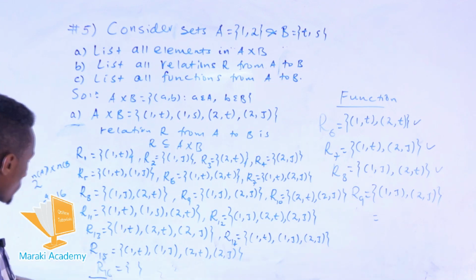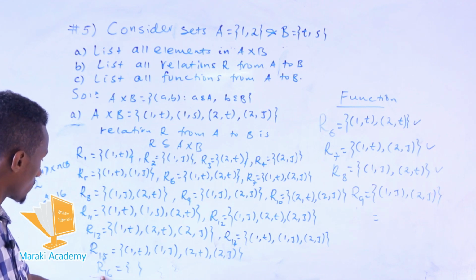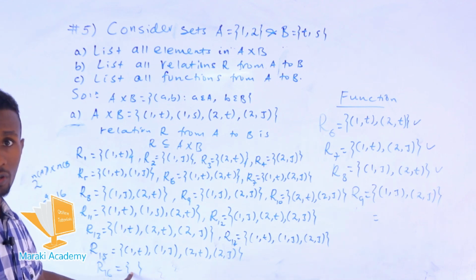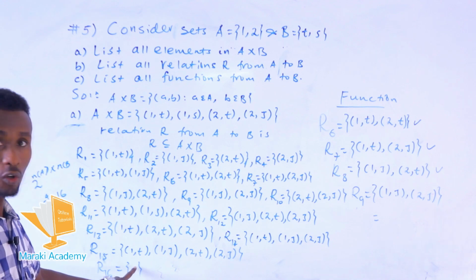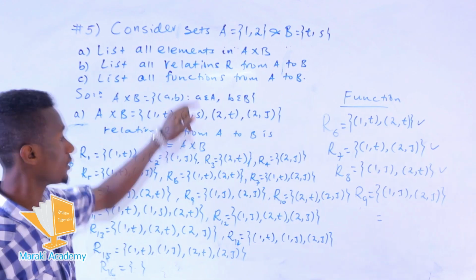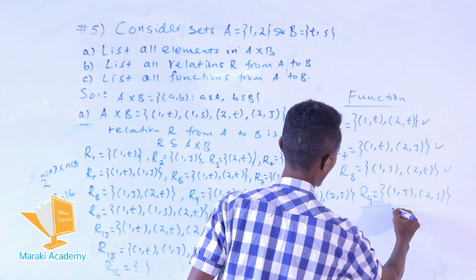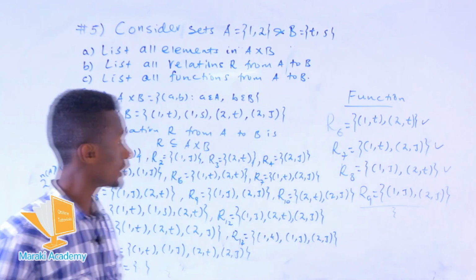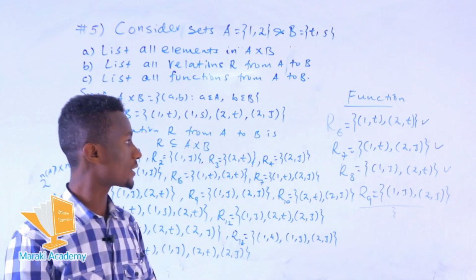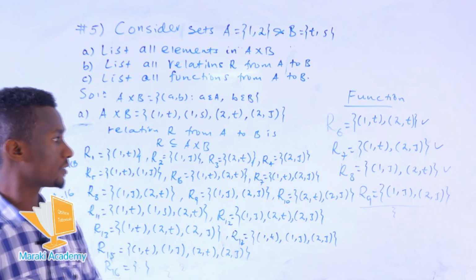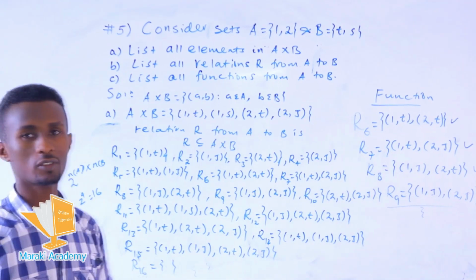So the other is, what about this, is it a function? No, because there is no element in here and the domain is not all the elements in the set A. So the only relations that are functions are R6, R7, R8, and R9. Okay? Thank you.